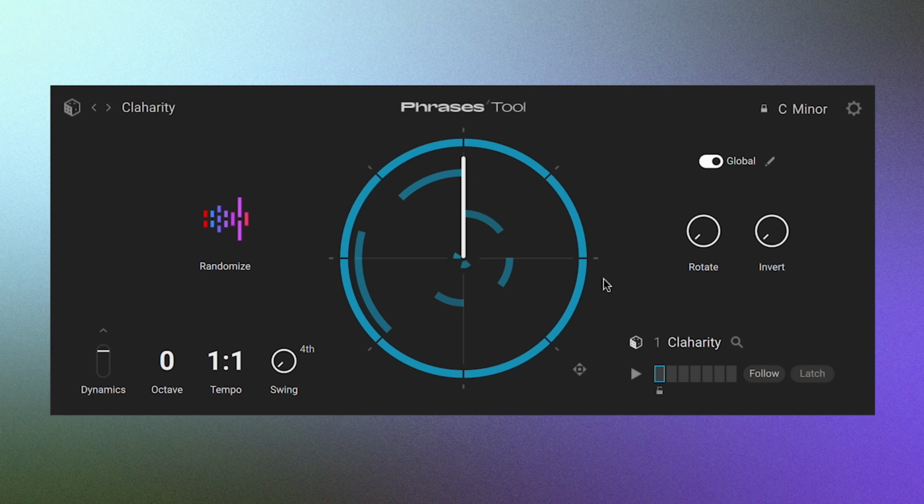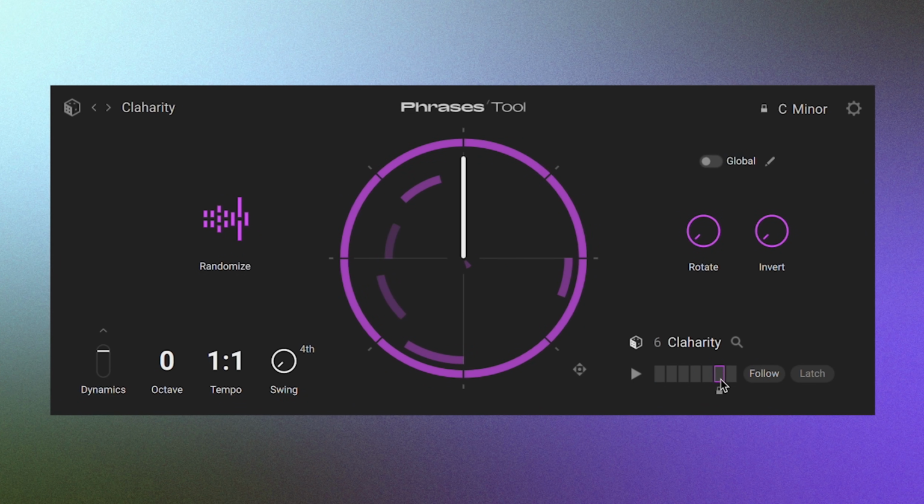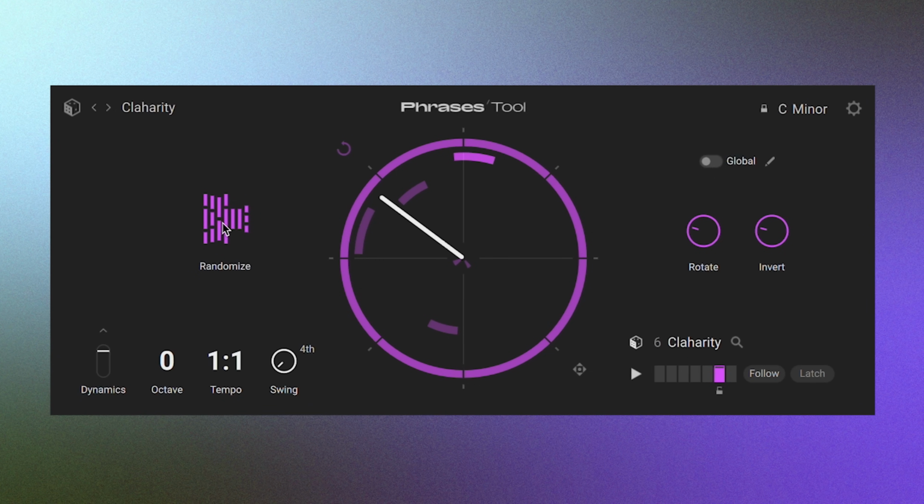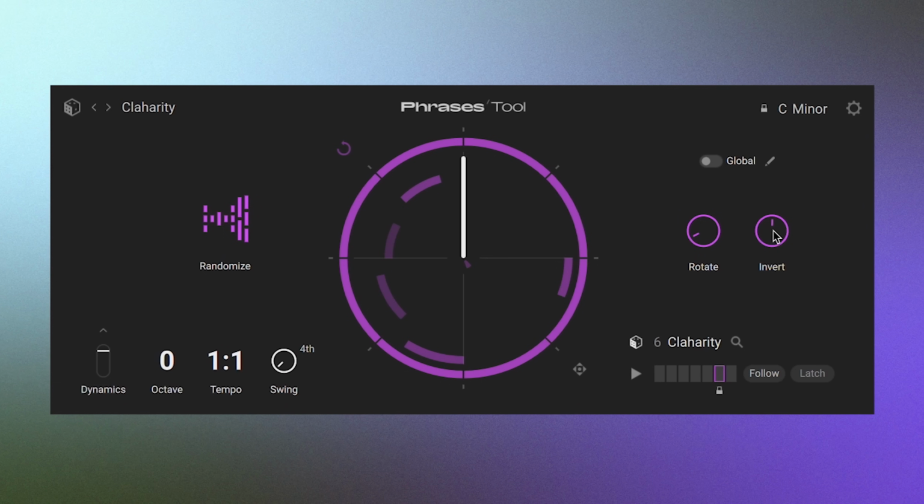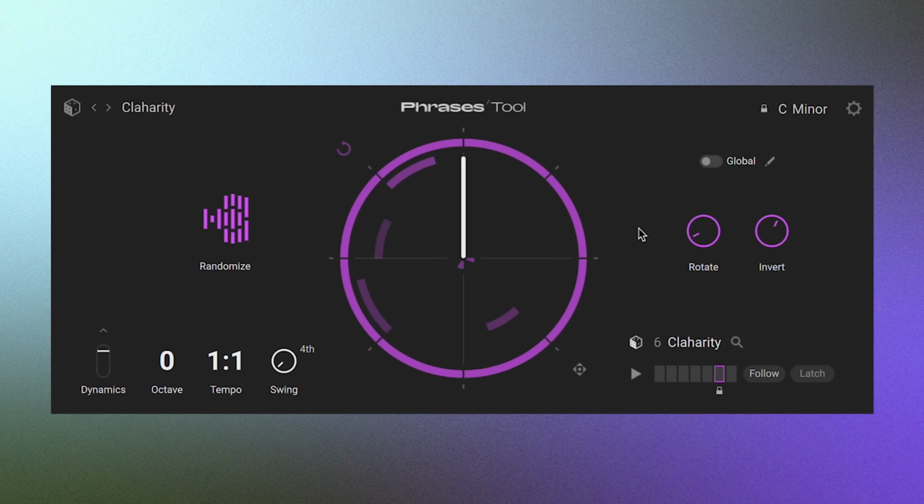One of my favorite tactics is randomizing the rotation and inversion of a phrase with this button here. Right now it's set to global randomization, which I don't want, so I'll turn off global. I just want to randomize phrase 6. I kind of like that, but let's try again. Yeah, that's cooler.